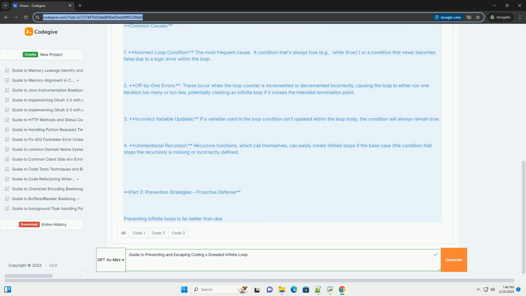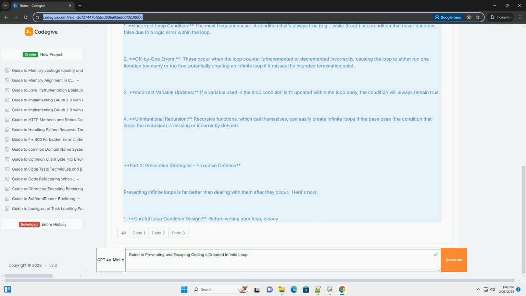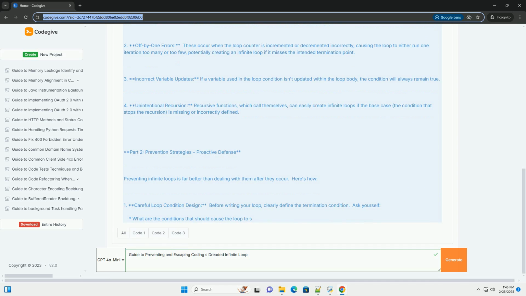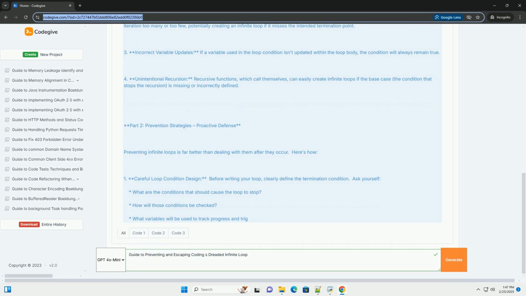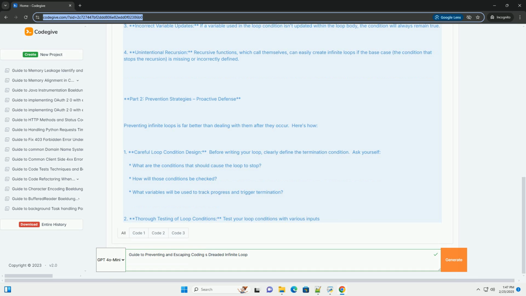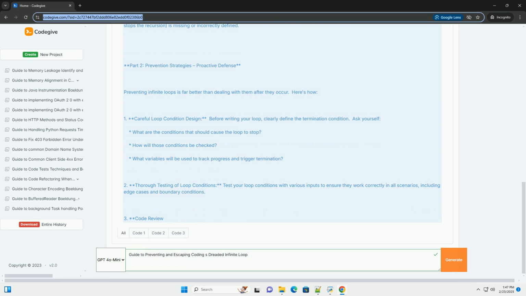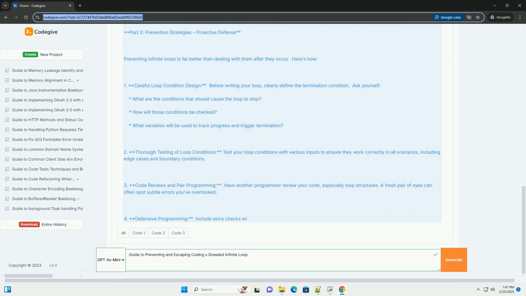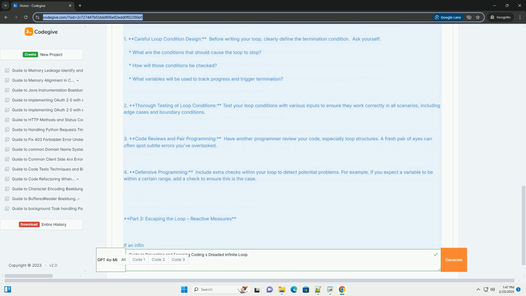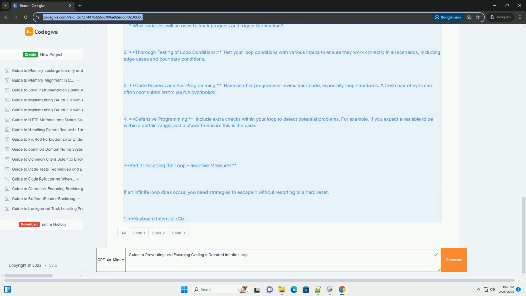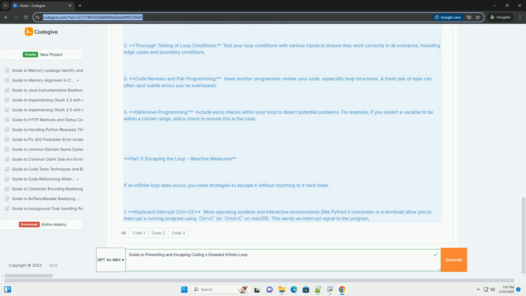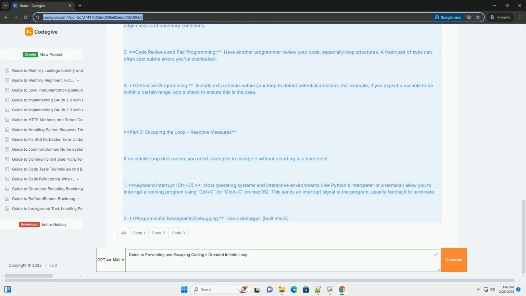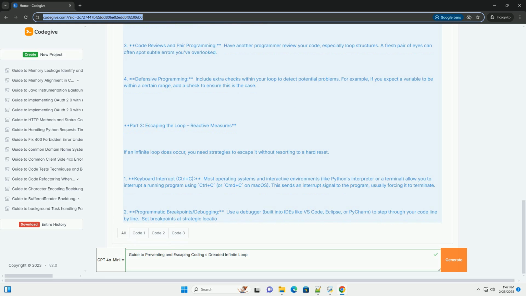Part 1: Understanding the Infinite Loop Beast. An infinite loop occurs when a loop's termination condition is never met. The loop continues executing indefinitely, potentially freezing your program, consuming all available CPU resources, and ultimately leading to a system crash. This typically happens due to errors in the loop's logic. Common causes. 1. Incorrect loop condition. The most frequent cause. A condition that's always true, for example while true, or a condition that never becomes false due to a logic error within the loop.